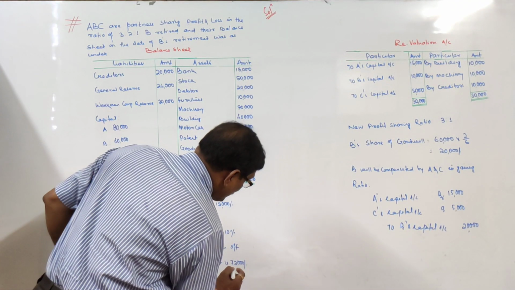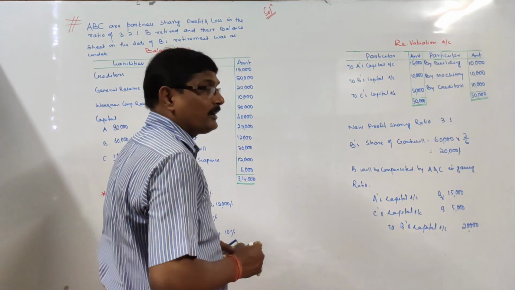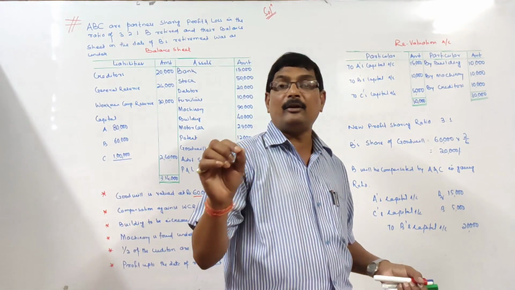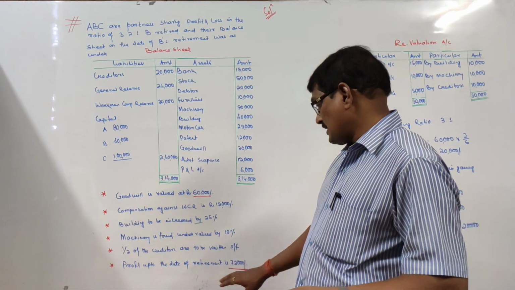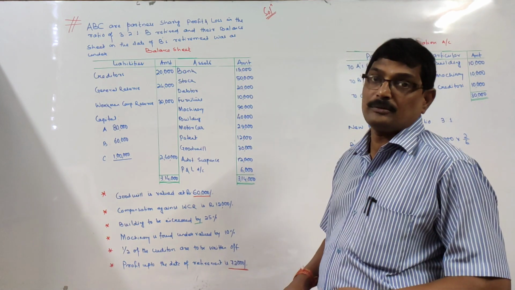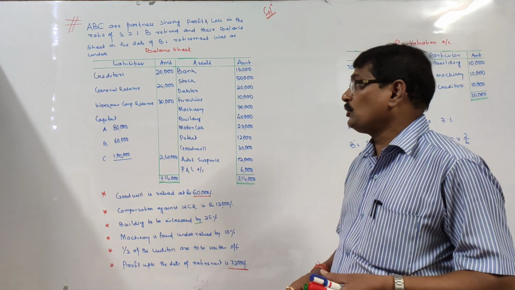And profit up to the date of retirement is 72,000. Here it is clearly given that up to the date of retirement of B, the profit is 72,000. Right. So now what do we have to do?